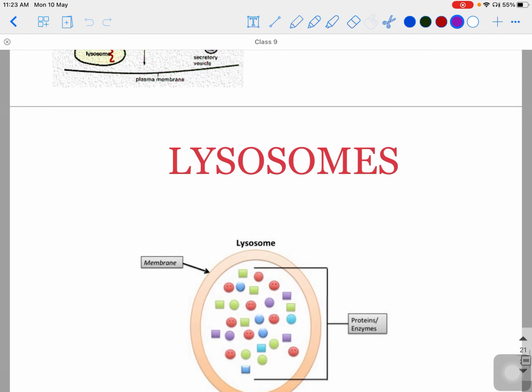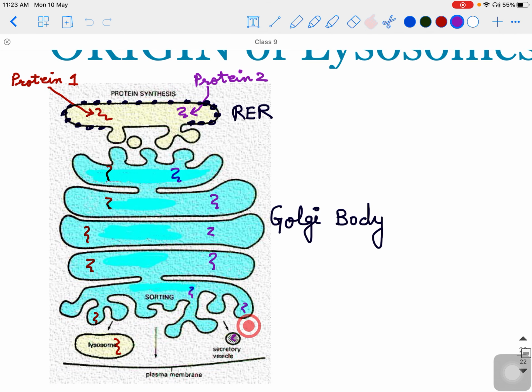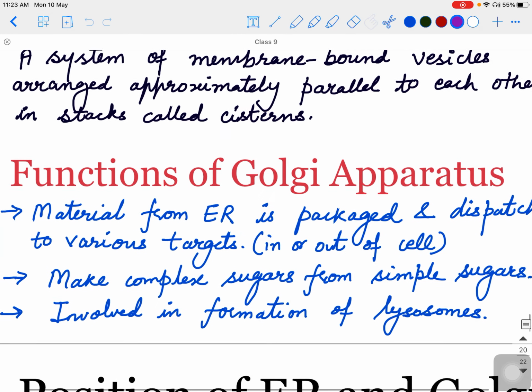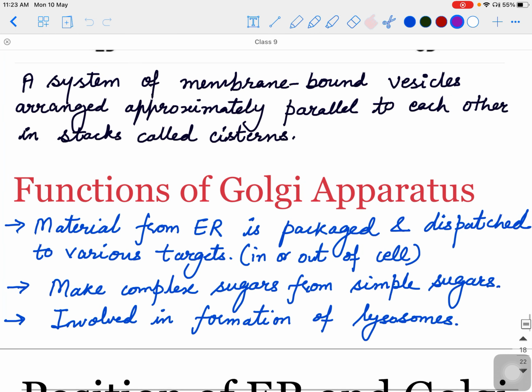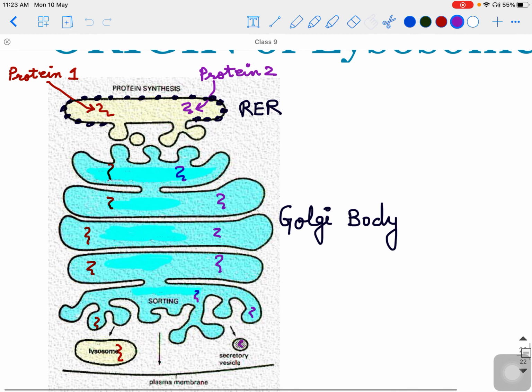And these lysosomes are formed by the Golgi apparatus. Lysosomes, here you can see, are formed by the Golgi apparatus. If you remember the third function of the Golgi apparatus, this one, that the Golgi apparatus is involved in the formation of lysosomes. I hope now you have understood the meaning of this function, how the Golgi apparatus forms lysosomes. With the help of this diagram, you can understand how the Golgi apparatus will form lysosomes. So with this, our topic lysosome is complete. Thank you.